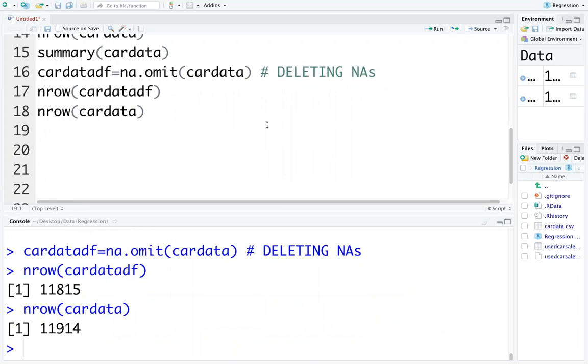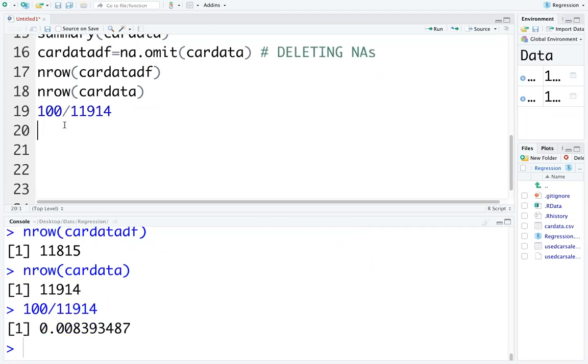So at most, we have deleted 100 rows out of 11,000 data points. I think it is very, very less, right? So 100 divided by 11,914, how much is it? 0.3, it's even less than 1%. See, that's very small.